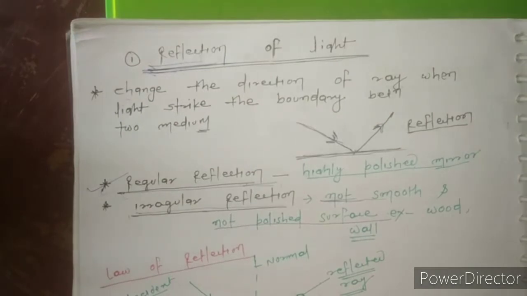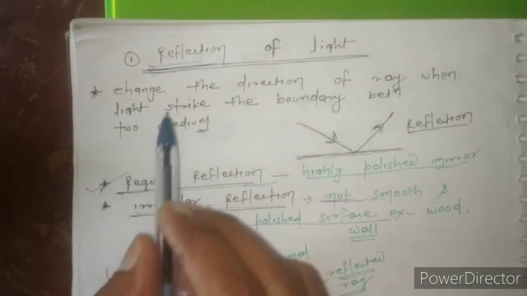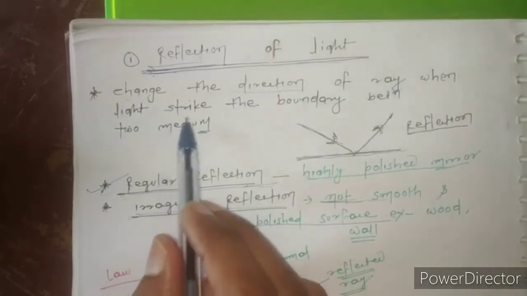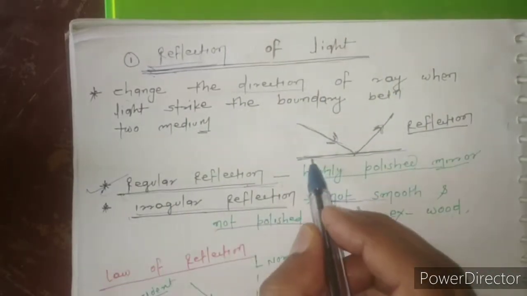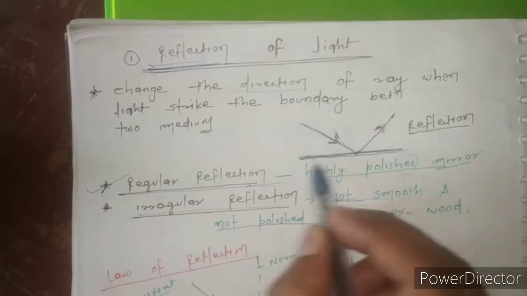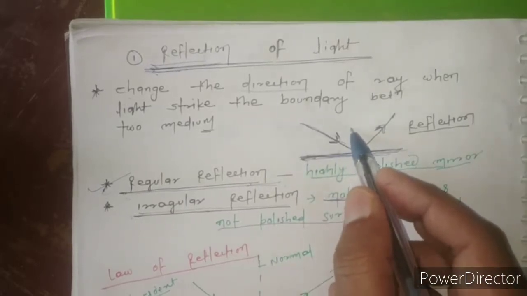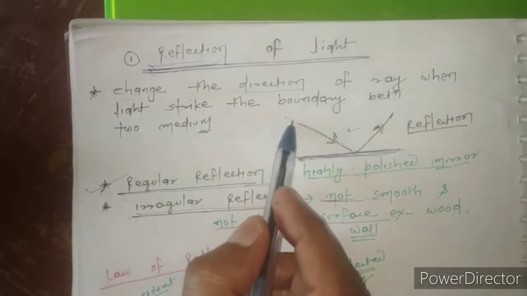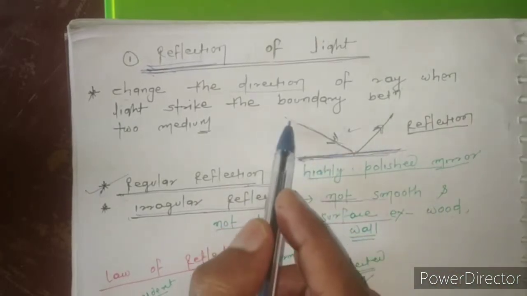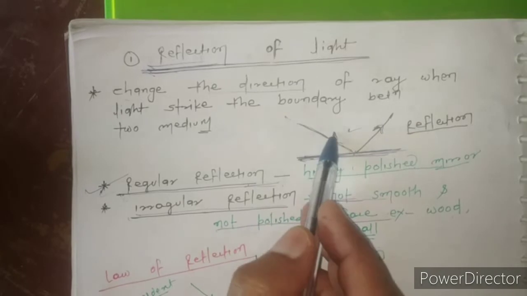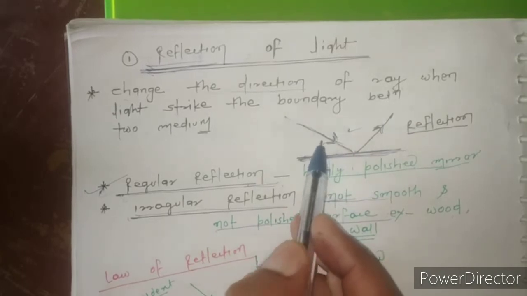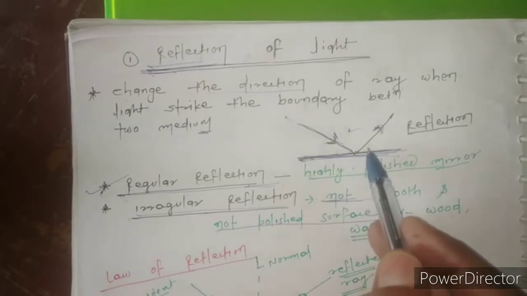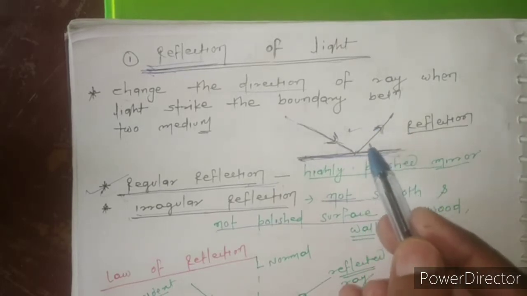So what is reflection? It is just the change of direction of a ray when light strikes the boundary between two media. Suppose this is the boundary of two mediums, one medium here and another medium there. When a ray, a beam of light, strikes this boundary, we call it the incident ray. When the incident ray strikes the boundary, it bounces back into the same medium at a certain angle.